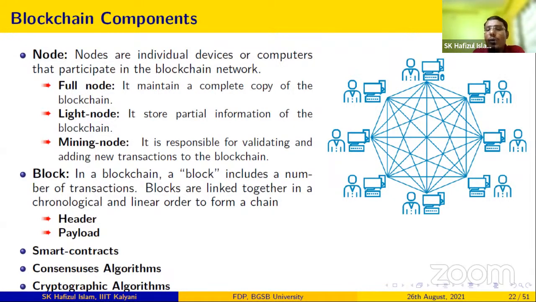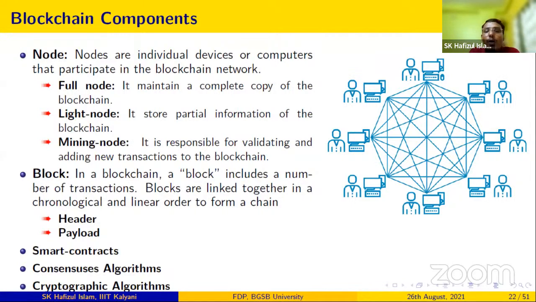Otherwise there is no meaning to join the network, because it needs a lot of computational power. Otherwise, you cannot succeed always, right? That is why not all the nodes are interested to become the miner or the validator. Some of the nodes can. So these are the types of nodes available in the blockchain network.